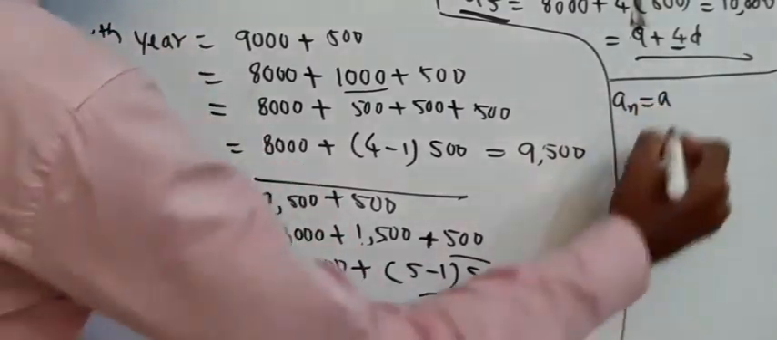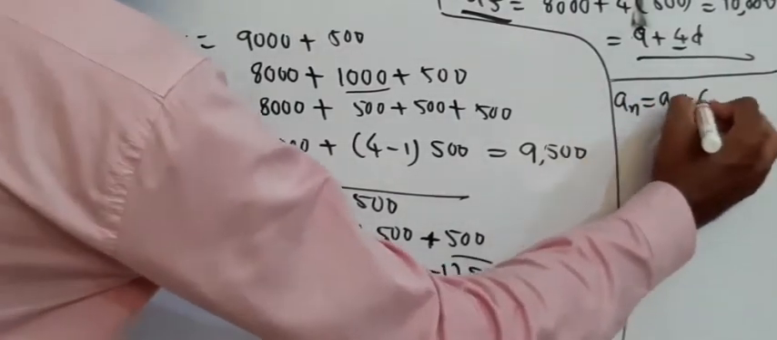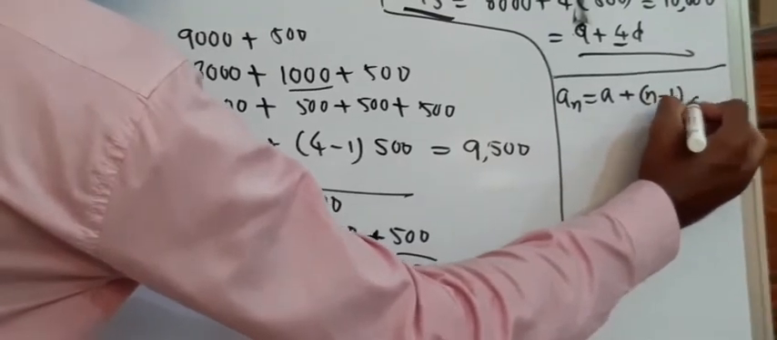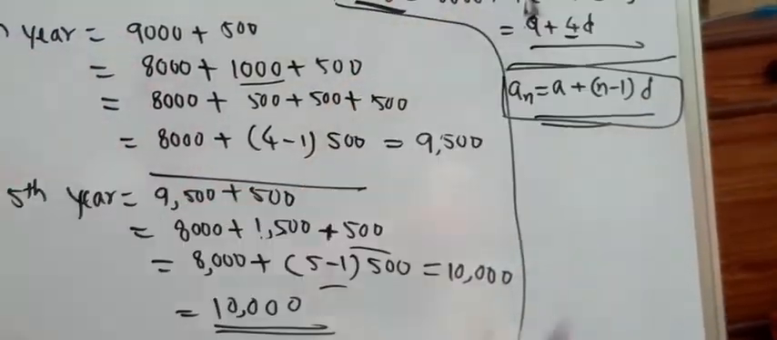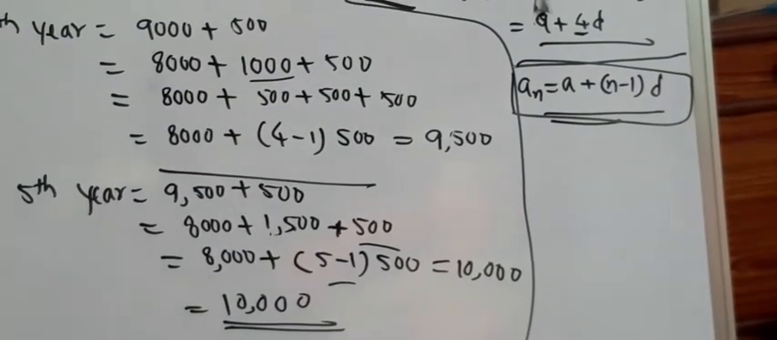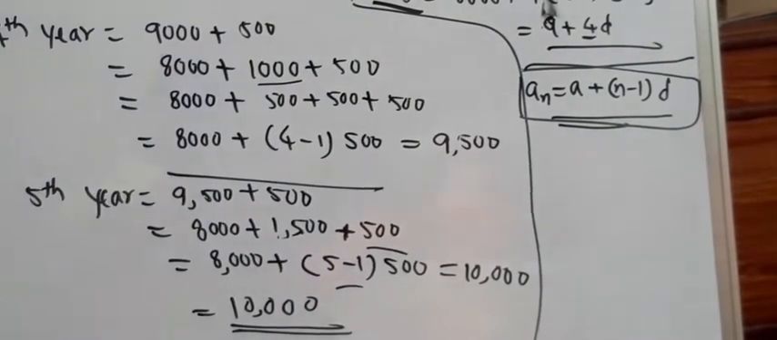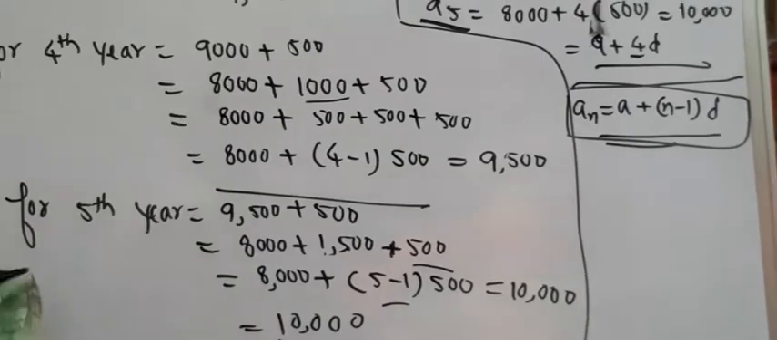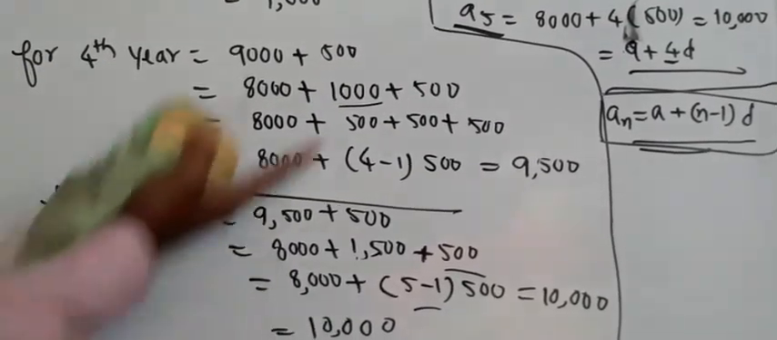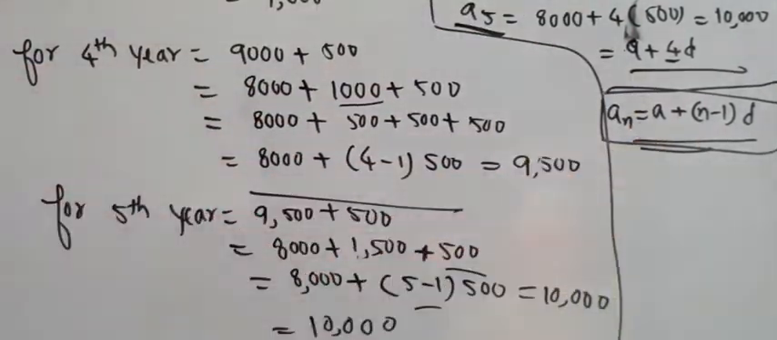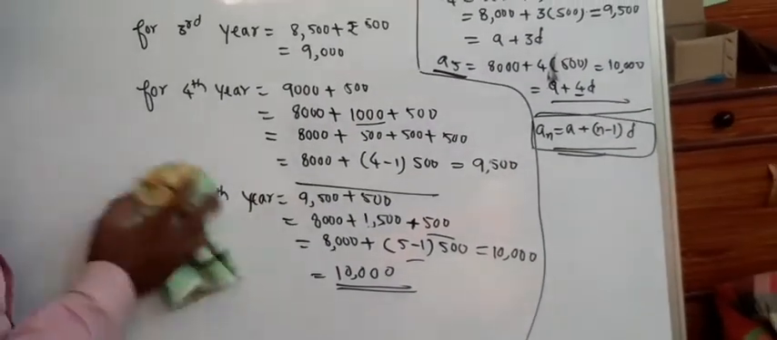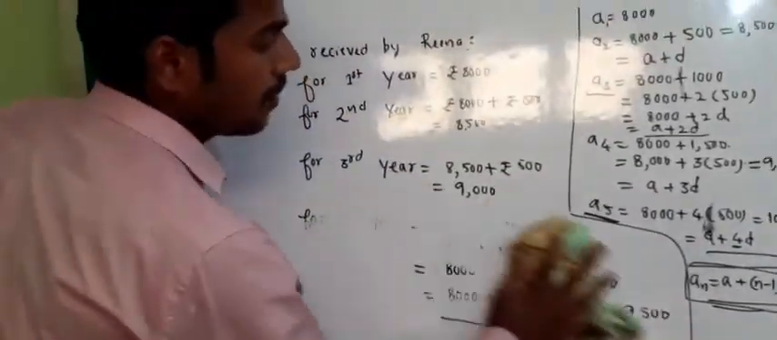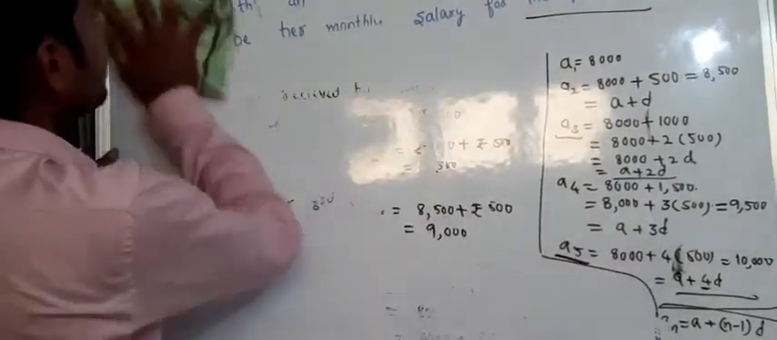A plus n minus 1 into d will be the nth term or last term in a series. I hope you understood this. With this example, I wanted to get this: an is a generalized term in the arithmetic progression.